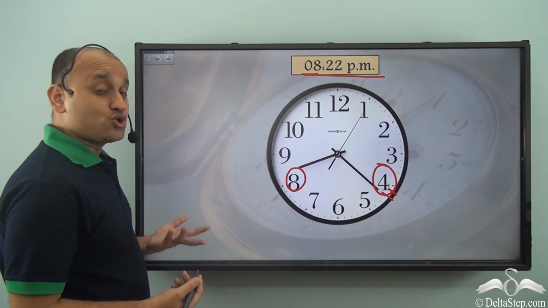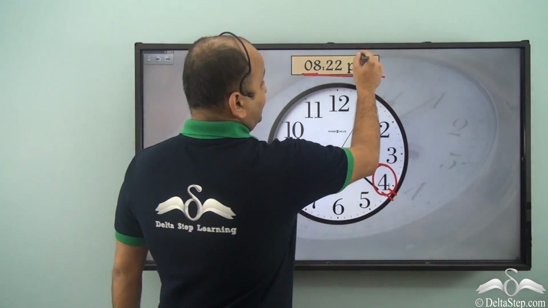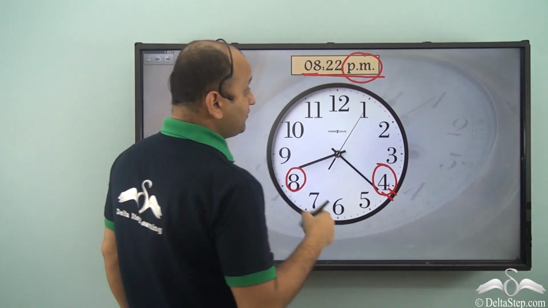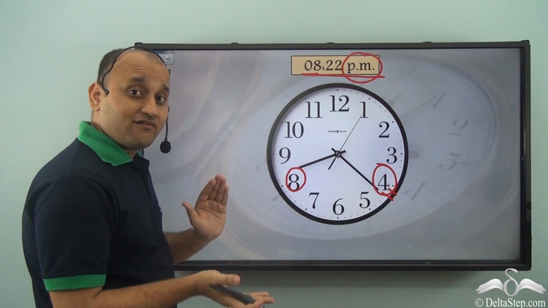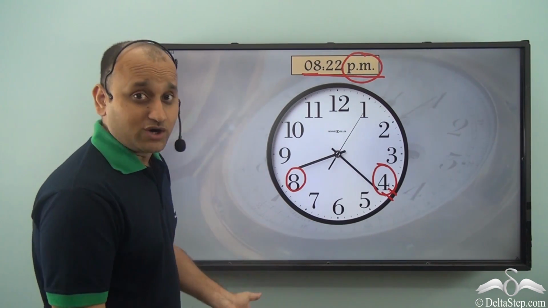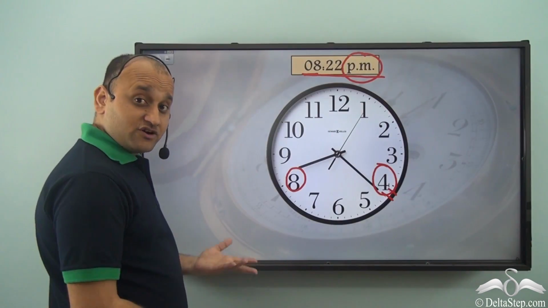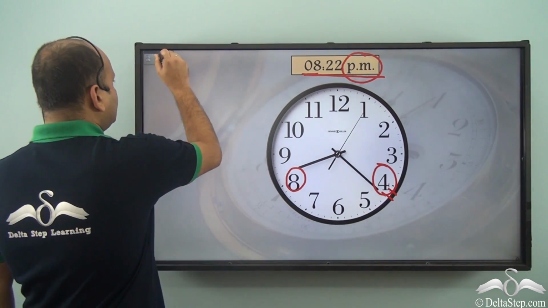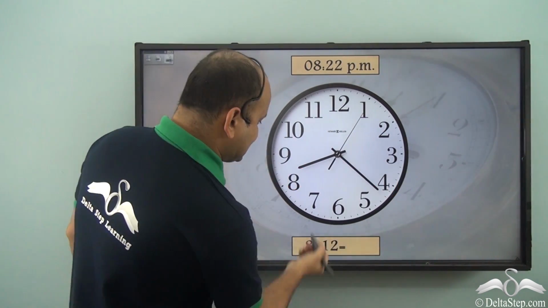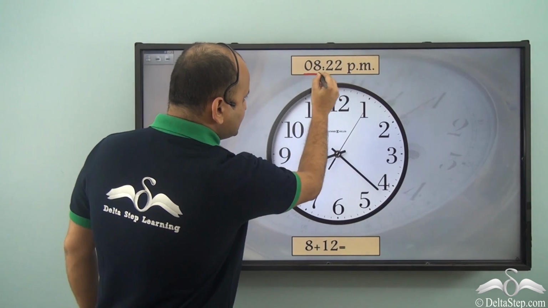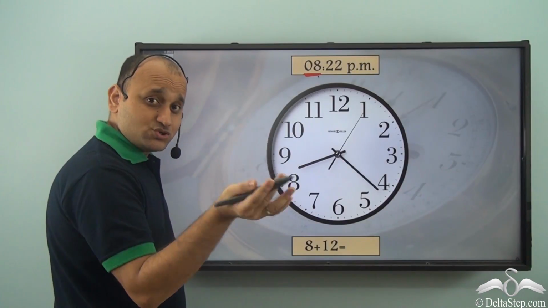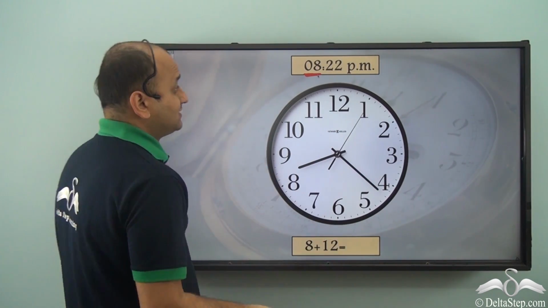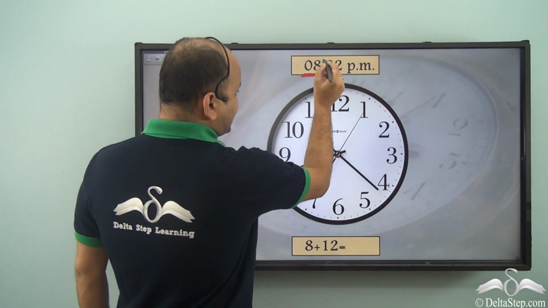Well, we need to convert because we have PM here. Whenever you have PM, the numbers will differ in the 12-hour and 24-hour clock, so you need to convert. Now, what will be the conversion in this case? Well, the hour is 8, and the minutes are the same in both cases, so you don't need to worry about the minutes. We are talking about 8.